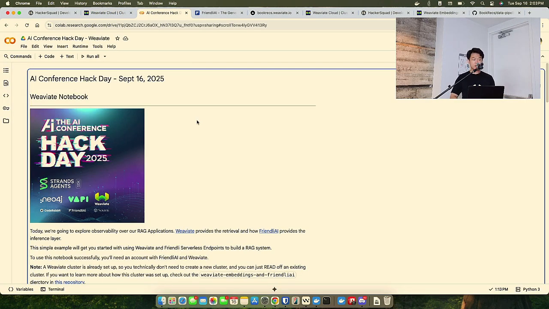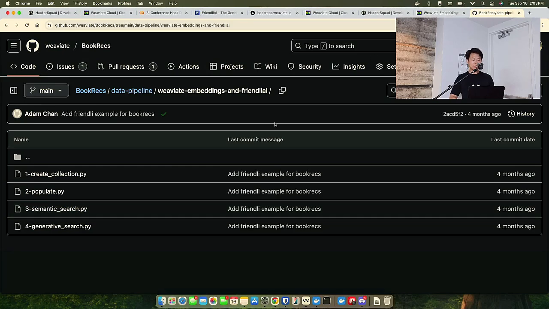Okay, jumping over to the notebook, the Colab, there's a lot of resources in here that help you get started, but actually this is dependent on a data set that I've already ingested into Weaviate. And we're going to go take a look at what that ingestion process looks like. So as I mentioned, you actually need to create embeddings.